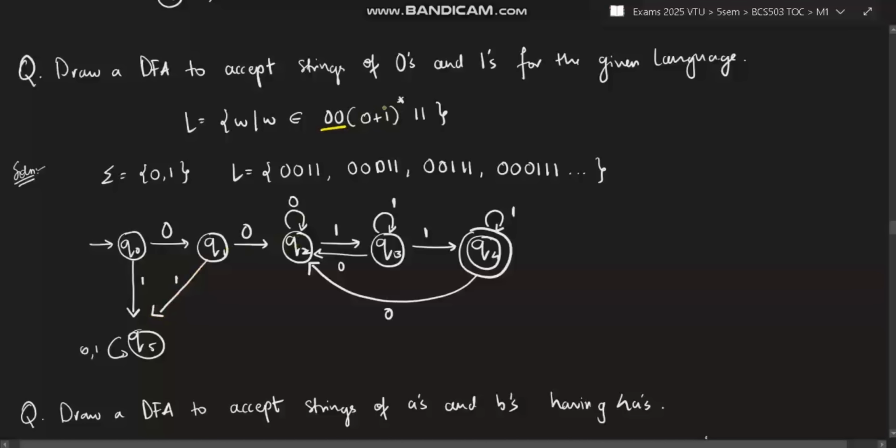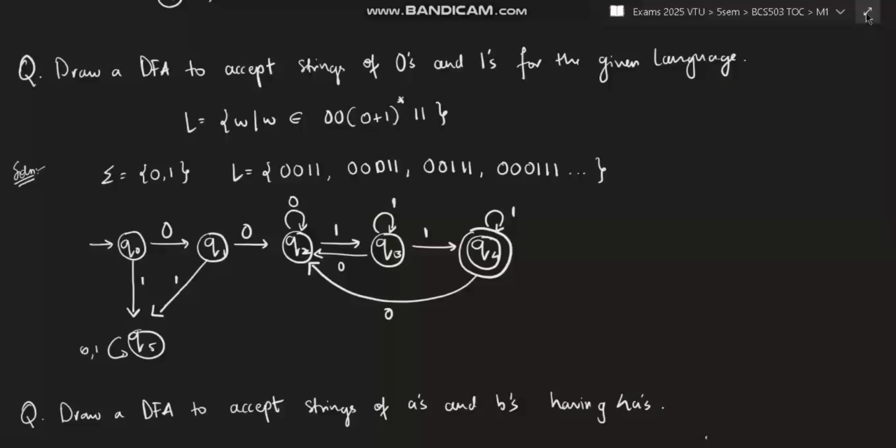Now I can have a number of zeros and ones. Since 1 is already defined, I'll take a self loop on 0. That is done. I'll come here. Here, it should end with 1 1, right? This is the point where it is ending with 1 1. So 1 is defined here. I have to have a 0. Okay, so this self loop will not be present here.